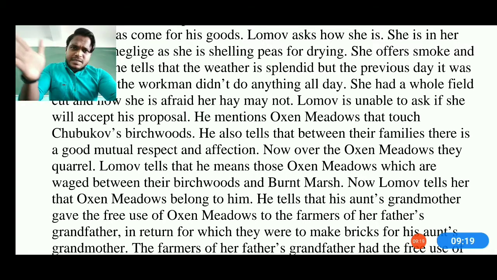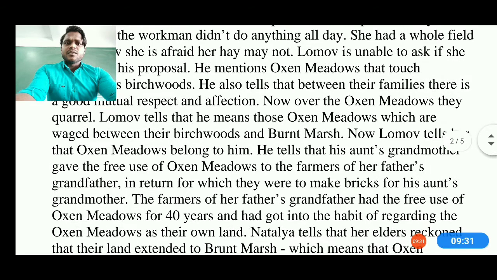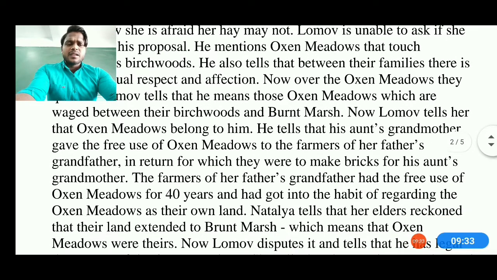See, the proposal is kept aside. Now they're talking about property, the boundaries, the limitations and the border. So that is a condition. Oxen Meadows, which lie between the birch woods and the Burnt Marsh. Now Lomov says that Oxen Meadows belong to him, and he says, that is my field, how can you go there?